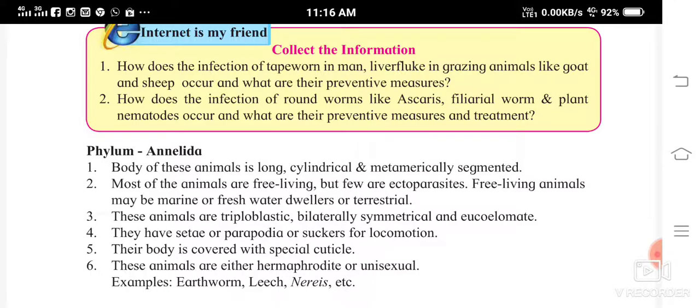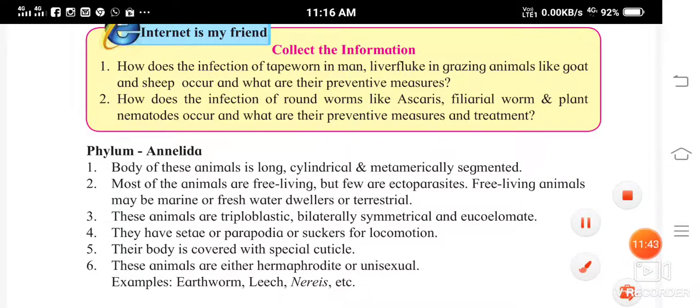The proper disposal of waste should be done. Only then can it be prevented. For treatment, again you will have to go to the doctor, and he will prescribe you the medicine. So the preventive measure is that you will have to maintain proper hygienic conditions.